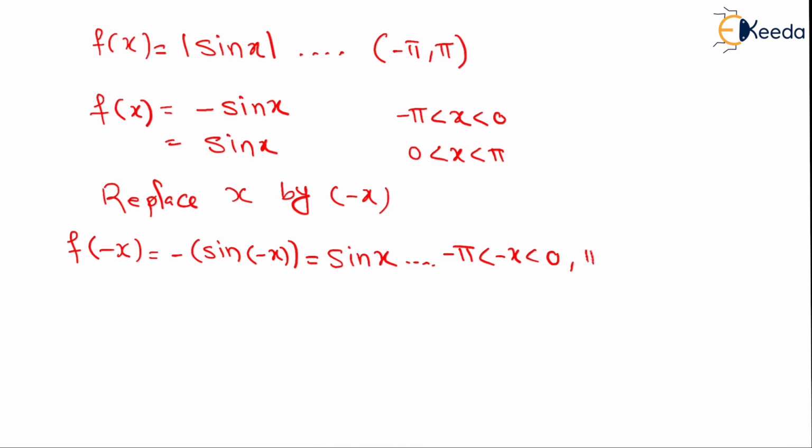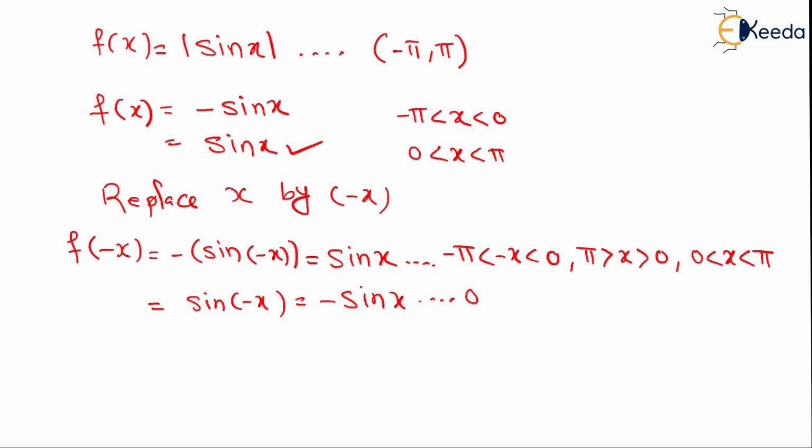Multiply by minus sign: pi greater than x greater than 0 simply implies 0 is less than pi. Sine of minus x is minus sine x, and the limits will be 0 less than minus x less than pi. Multiply by minus sign: 0 greater than x greater than minus pi, which implies minus pi is less than 0.